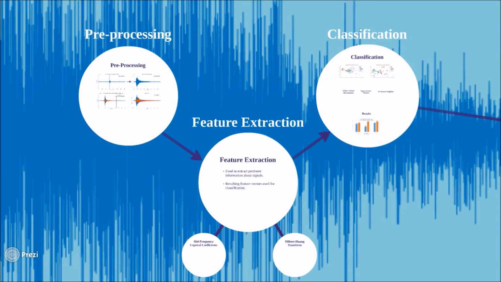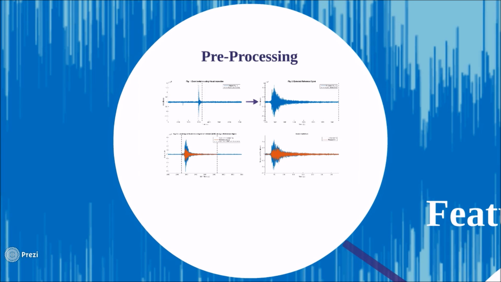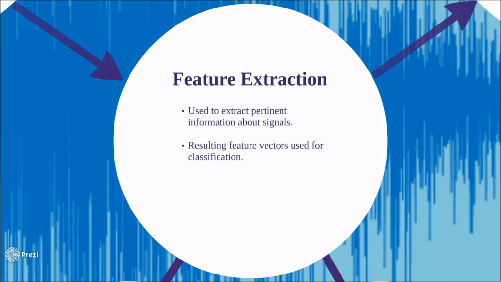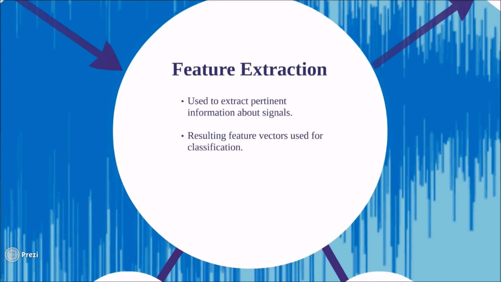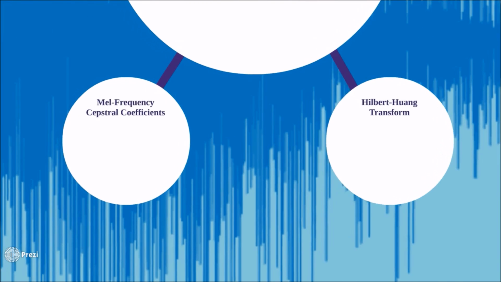Our process consisted of three steps: pre-processing, feature extraction, and classification. Pre-processing is where we isolate the event, normalize the data, and filter out any high-frequency noise. Then feature extraction is performed to extract the pertinent information about the signals that can be used for feature vectors later. We chose to implement two different feature extraction techniques.